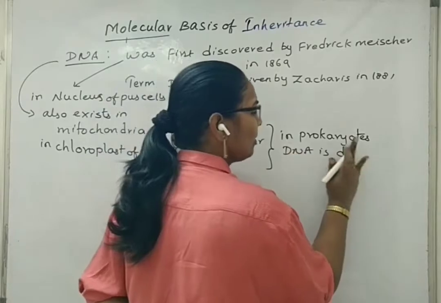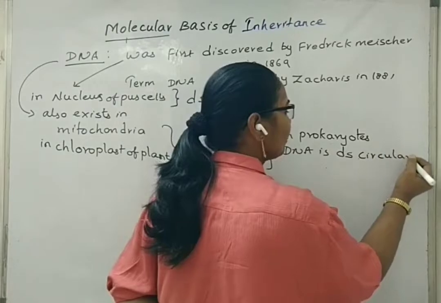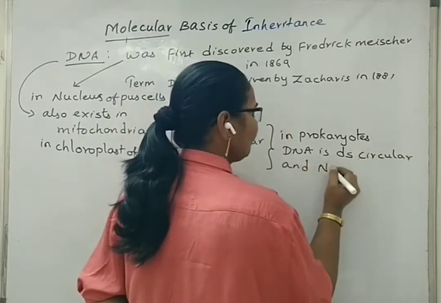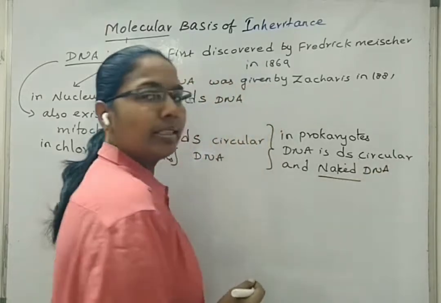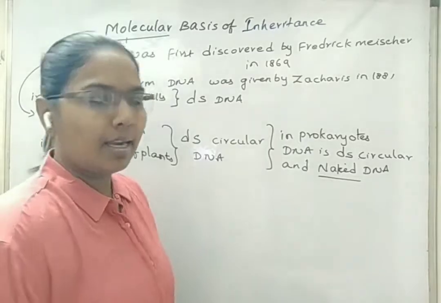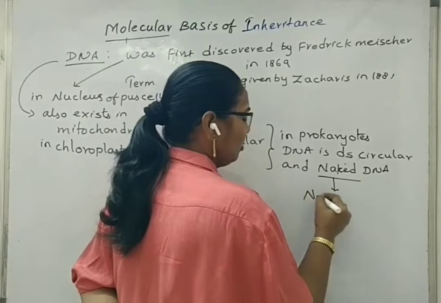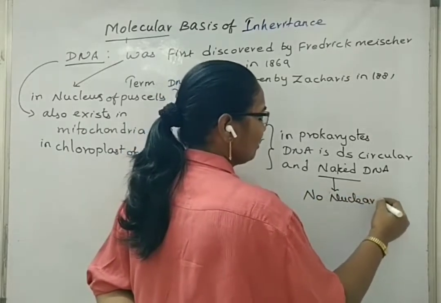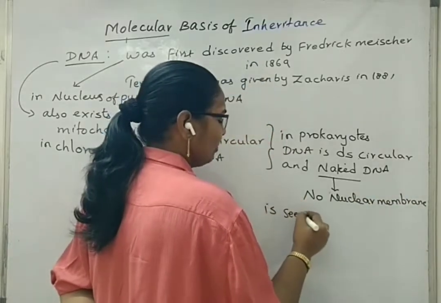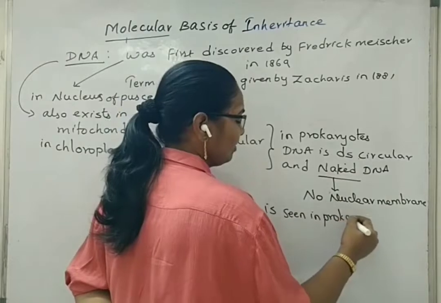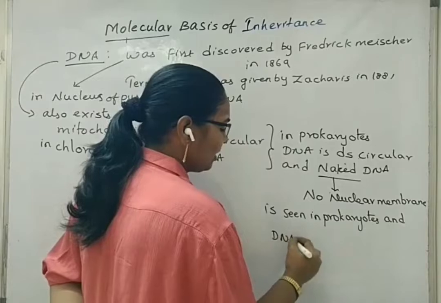Double-stranded, circular and naked DNA. Why are we using this term? Because in prokaryotes, the nuclear membrane is absent. No nuclear membrane is seen in prokaryotes, and DNA is dispersed in the cytoplasm.